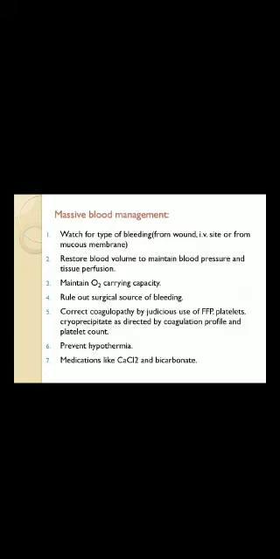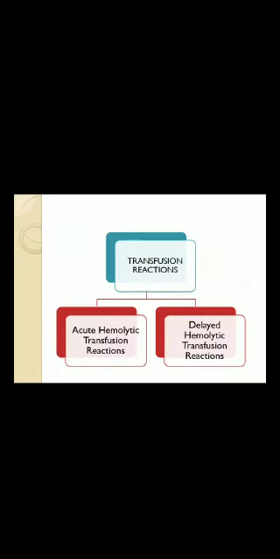Watch for the type of bleeding from the wound, IV site, or mucous membrane. Restore the blood volume to maintain normal blood pressure and tissue perfusion with transfusion. Maintain oxygen carrying capacity. Rule out a surgical source of bleeding. Correct coagulopathy by judicious use of fresh frozen plasma, platelets, and cryoprecipitate as directed by the coagulation profile and platelet count. Prevent hypothermia. Medications like calcium chloride and bicarbonate.